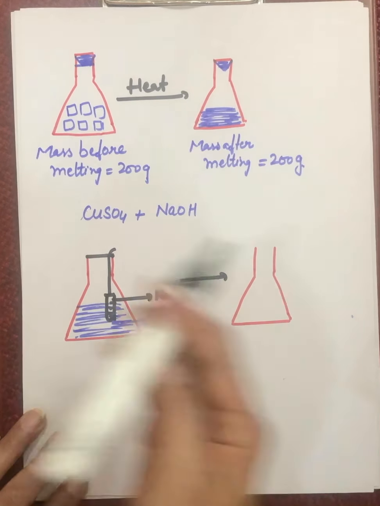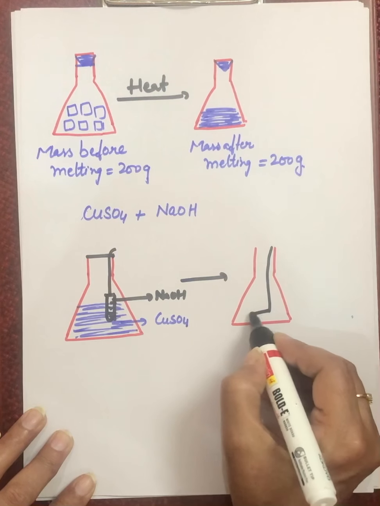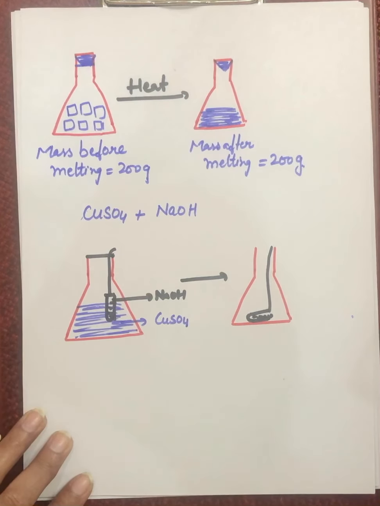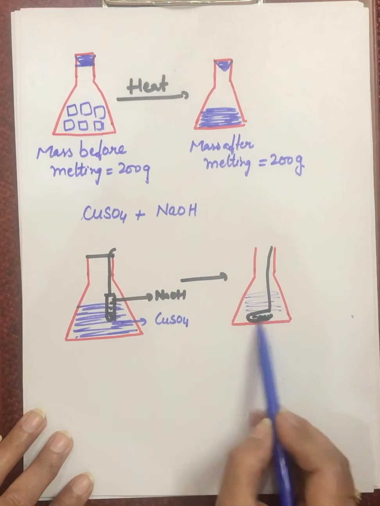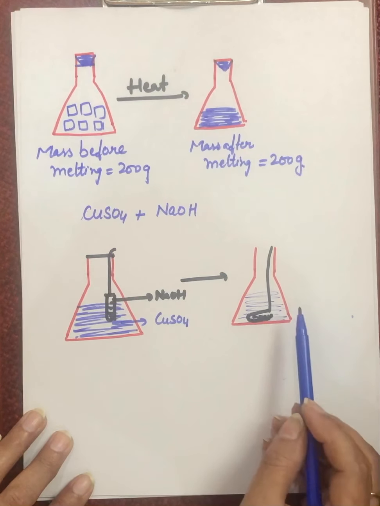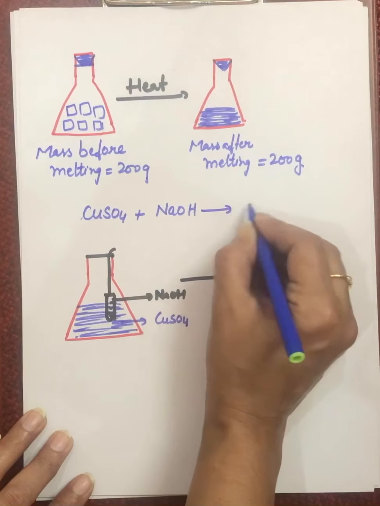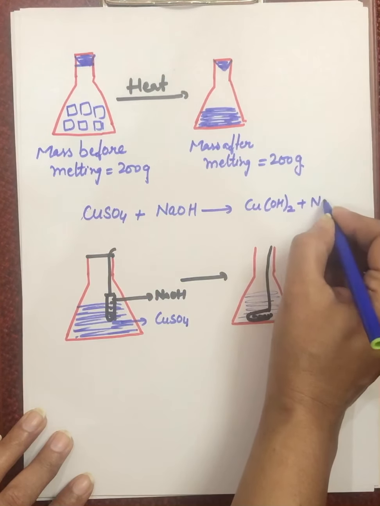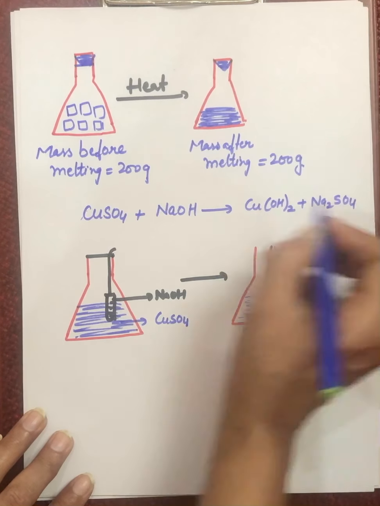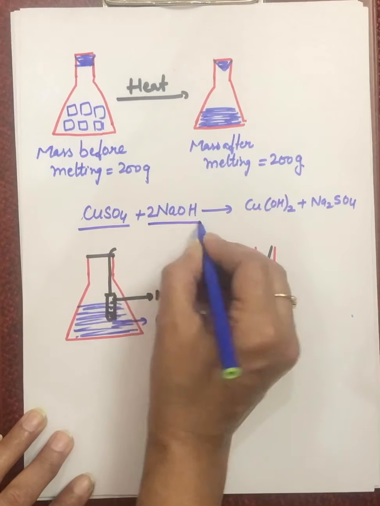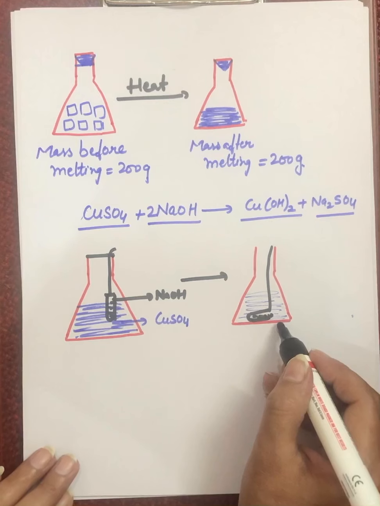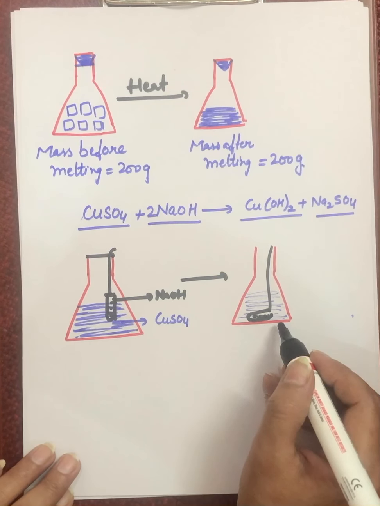So this sodium hydroxide solution will get mixed up with the copper sulfate solution. When the two reactants react, formation of copper hydroxide and sodium sulfate will take place. These are the reactants and these two are the products. So here we have the products, that is copper hydroxide and sodium sulfate.